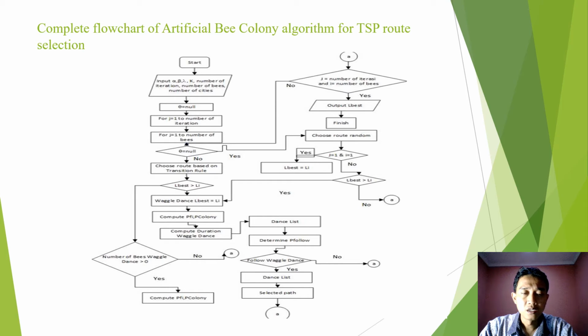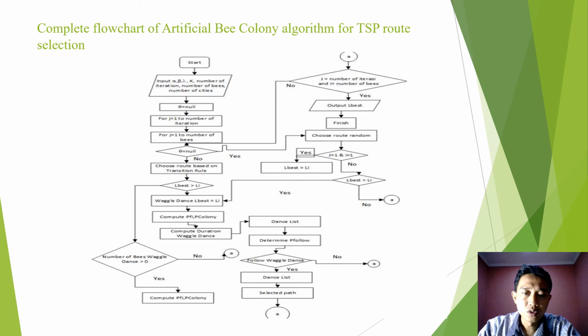For the start, we input the number of iterations, number of B, number of cities, and then for I equals 1 to the number of iterations, for K to the number of B, and then the selection is null or not null, yes or no. If yes, we choose the route randomly.